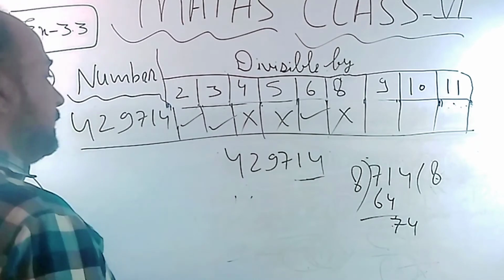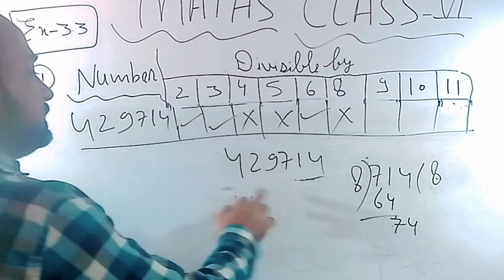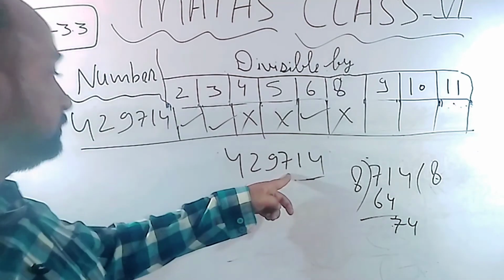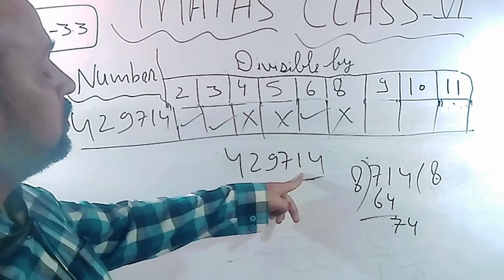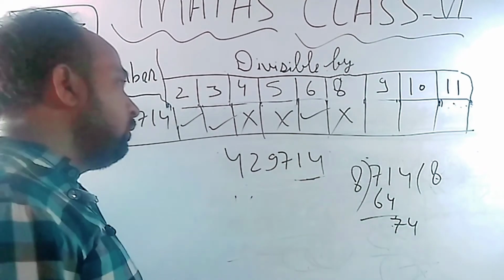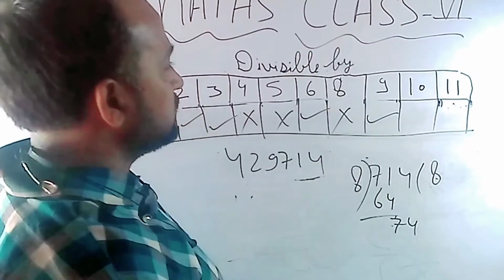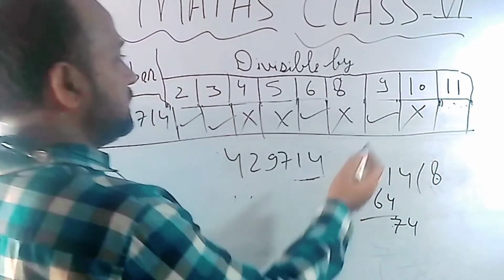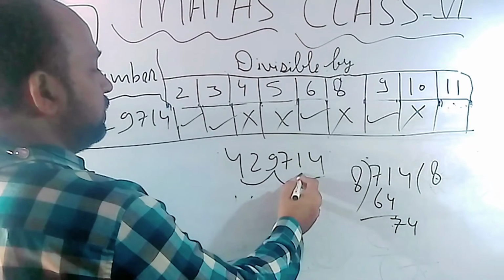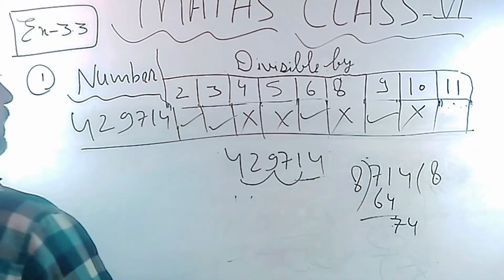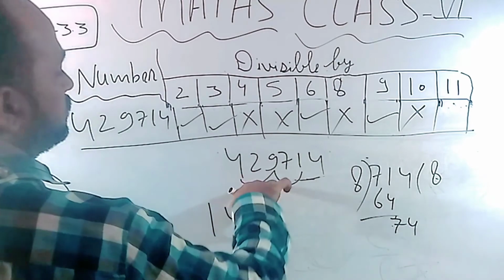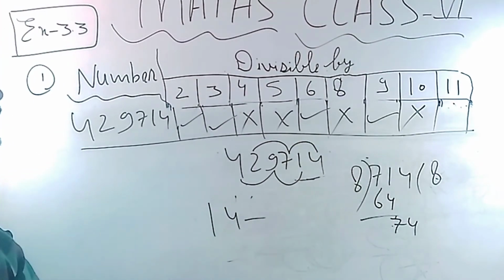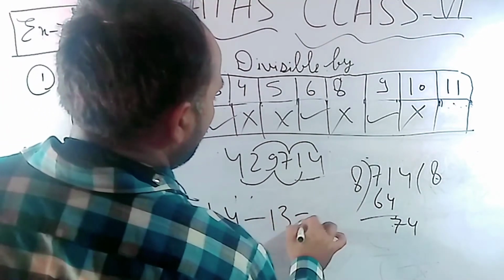And 9 by 9, so add all the digits: 4 plus 2 is 6, 6 plus 9 is 15, 15 plus 7 is 22, 22 plus 1 is 23, 23 plus 4 is 27. 27 will go. In the case of 10, 0 must be available at the last place, so it's not here, so will not go. And in the case of 11, add the odd place numbers: 4 plus 9 plus 1 is 14, minus the even place 2 plus 7 plus 4, so 9 plus 4 is 13. 1 is coming, will not go.